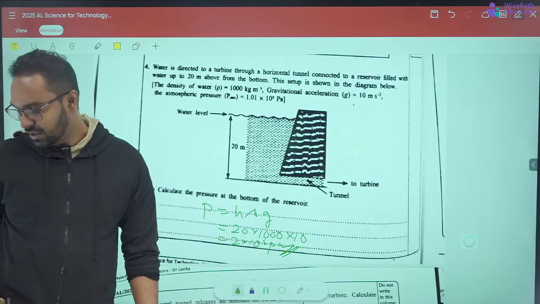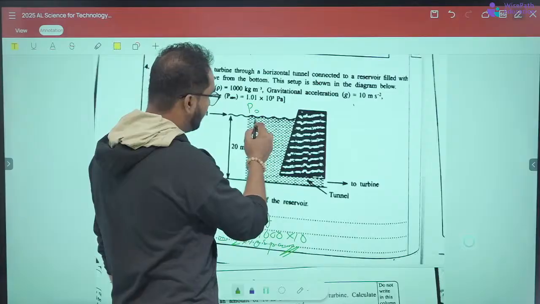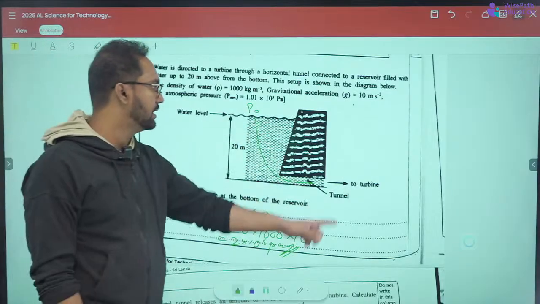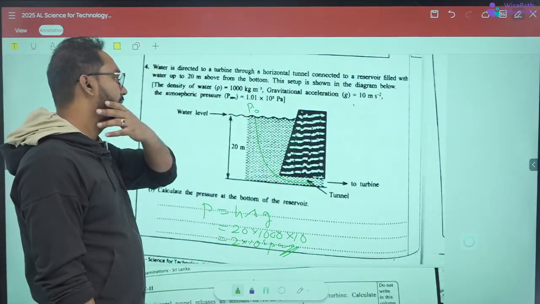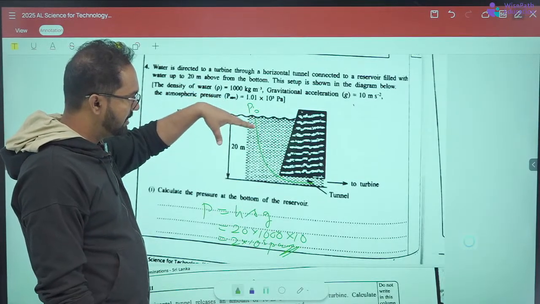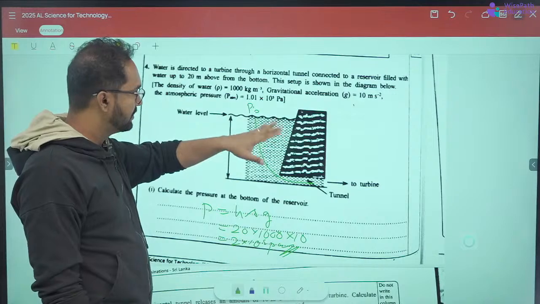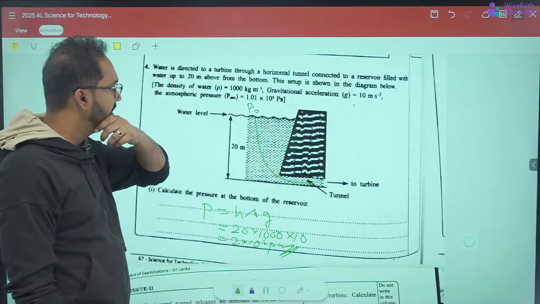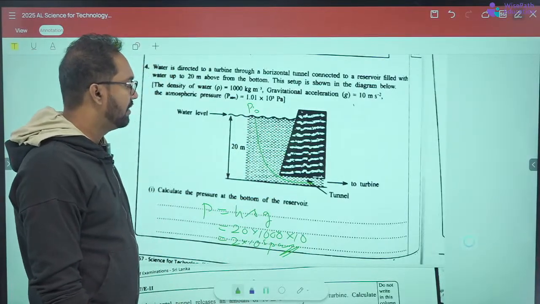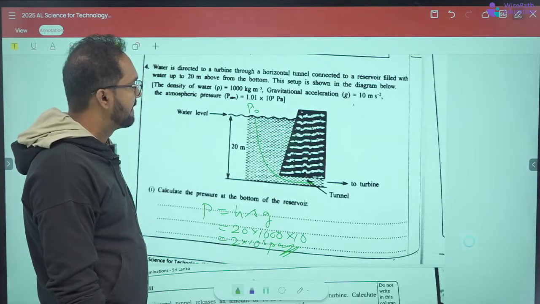Or you have to convert, if you take the Bernoulli's, P0, like if you consider the streamline flow of water from here to here, P0 is the atmospheric pressure, and let's consider the velocity of water flowing here is really slow, therefore the velocity is 0. So half rho v square is 0, right? P0 is atmospheric pressure, that plus h rho g should equal to half rho v square plus pressure in there.